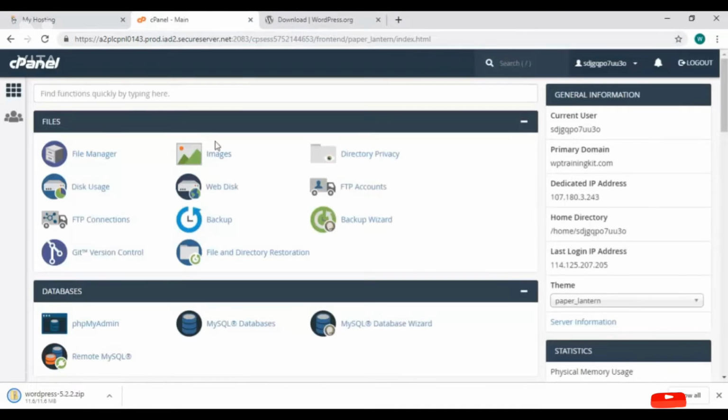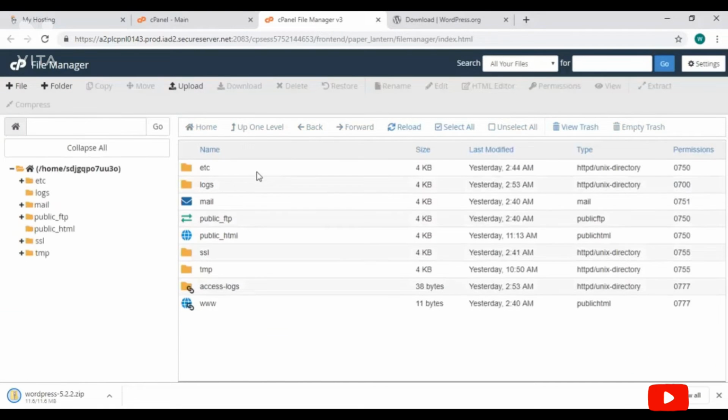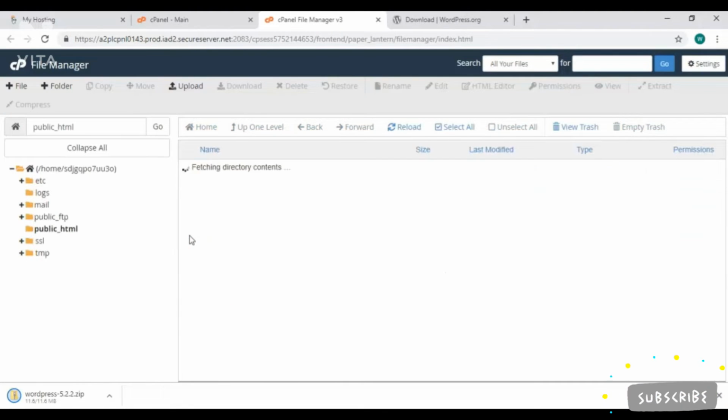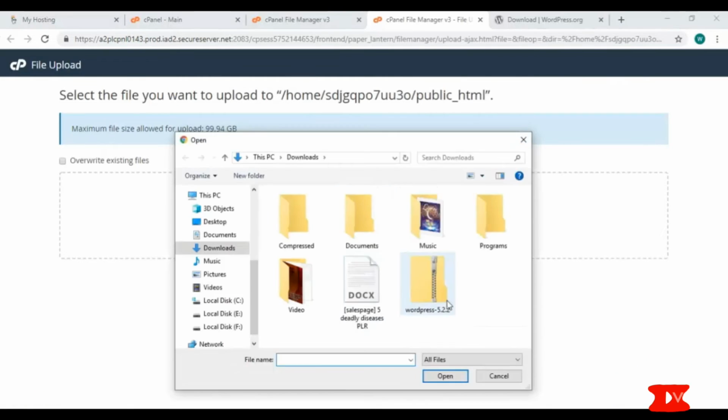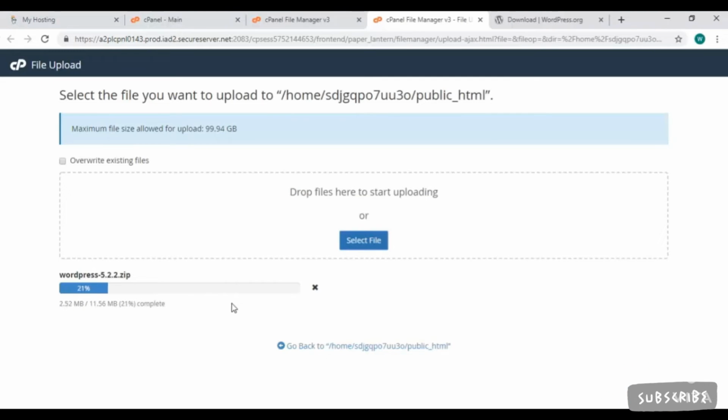On our cPanel homepage, go into the File Manager, and then inside Public HTML. It's empty, and we have an Upload button on the top here. Click on it, and then select our downloaded WordPress zip folder to upload it. So the uploading has started. It may take a few minutes.